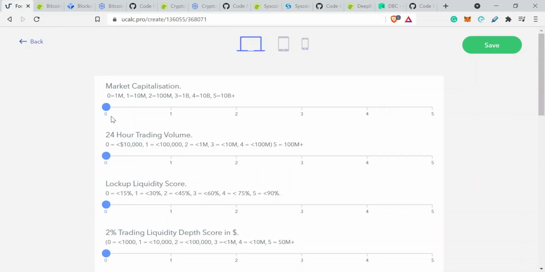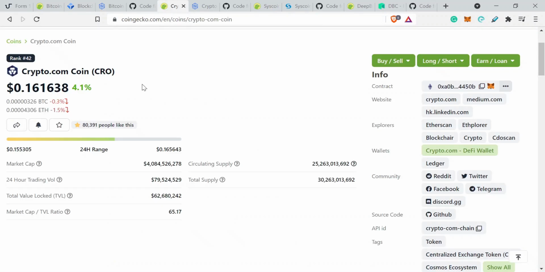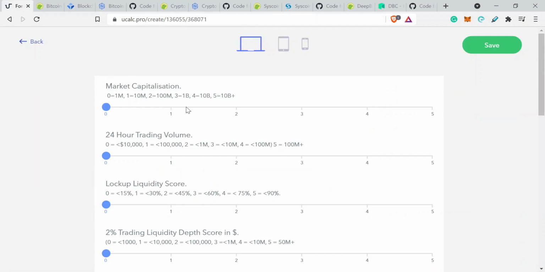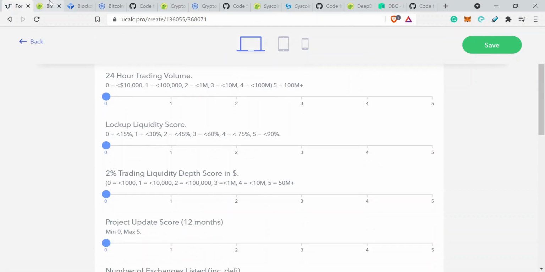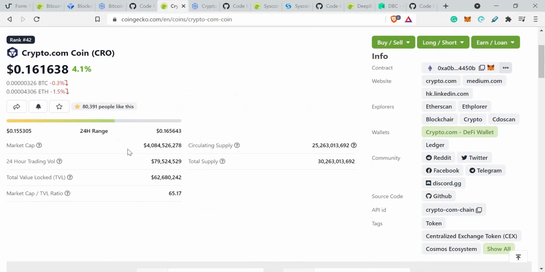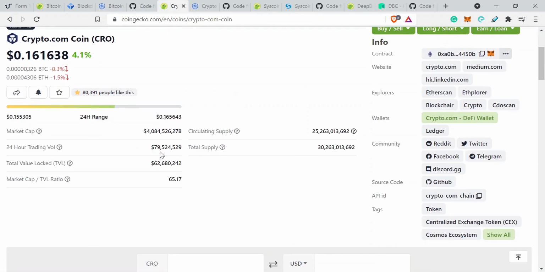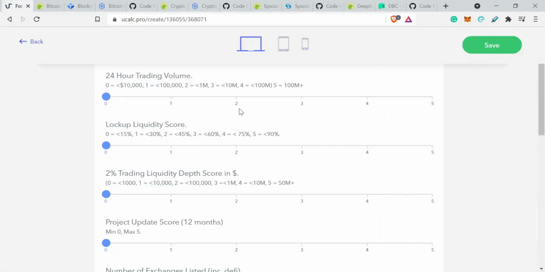So we're going to go back to our market capitalization. Let's have a look at our market capitalization. We are at $4 billion. So if we look at this, we're between 4 and 5. Okay, so we're going to go with 4. Then 24-hour trading volume, we've got 80 million. Okay, so let's go with 80 million. And where does that fit in our pattern? Okay, so we're number 4 again.